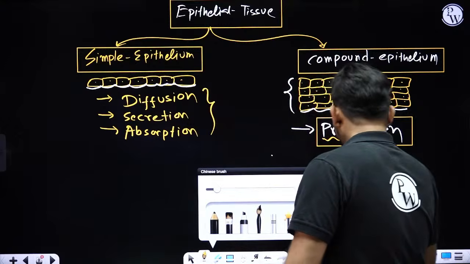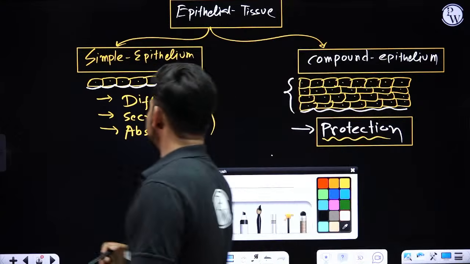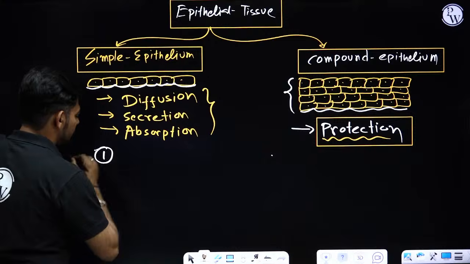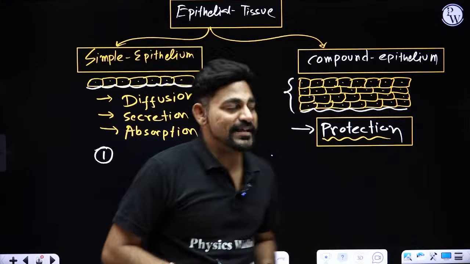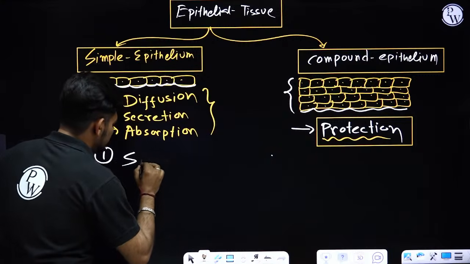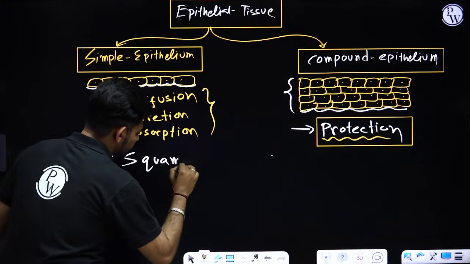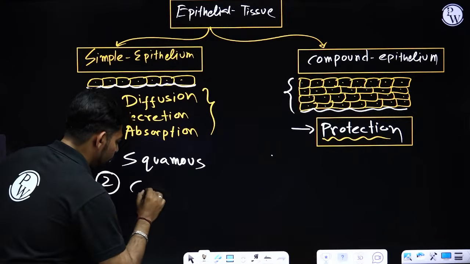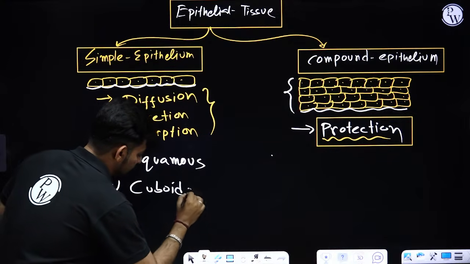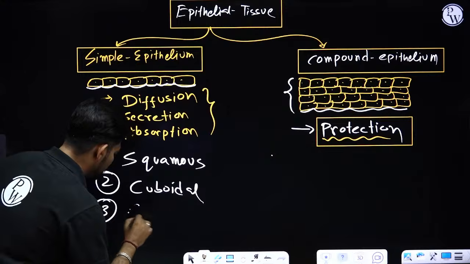Okay. Now, what are the types of simple epithelium? There are three types based upon the shape of the cells. Basically, they are squamous epithelium, second cuboidal epithelium, and thirdly columnar epithelium.